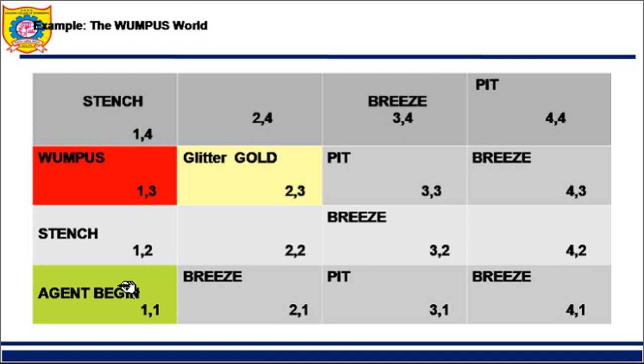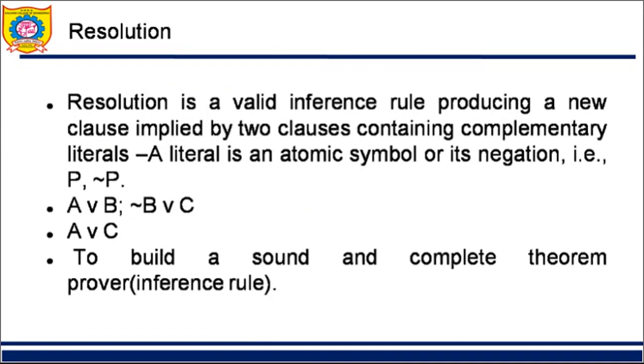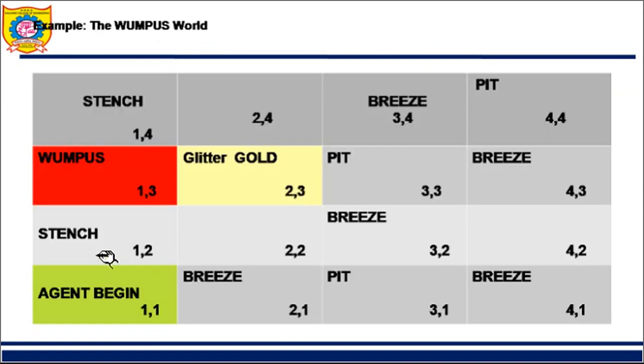Now in order to implement this, we need to design certain rules. What is the conclusion? In order to derive conclusions, let us see how to devise various rules with respect to the situation. So rule A, the first rule, is that there is no breeze at 1 2. We'll write rules in this fashion. 1 2 means this position. Is there a breeze at this position? No. So my first rule is there is no breeze at 1 2.